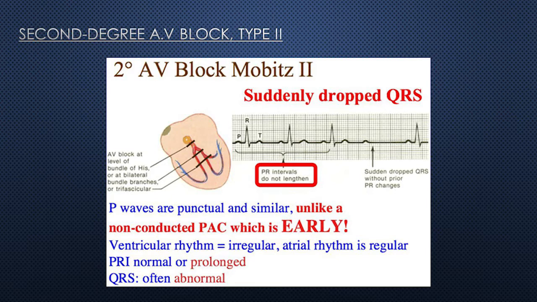Non-conducted PAC, which is early PAC. Ventricular rhythm is irregular, atrial rhythm is regular, PR interval normal or prolonged, QRS often abnormal. The block is at the level of the bundle of His or towards the bundle branches. Also there are chances of blocks. Anyway, in the bundle of His there are blocks.